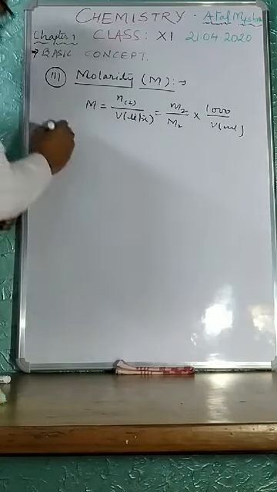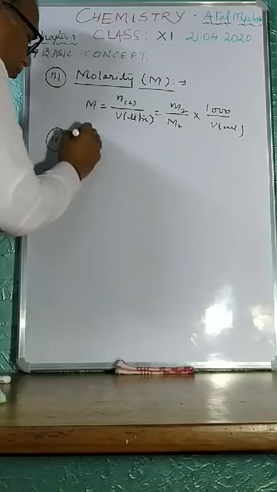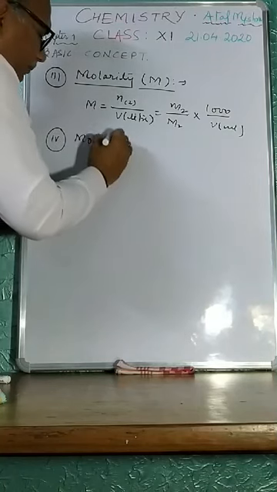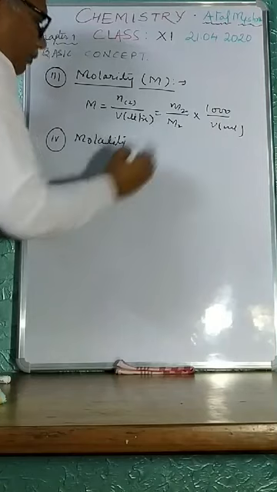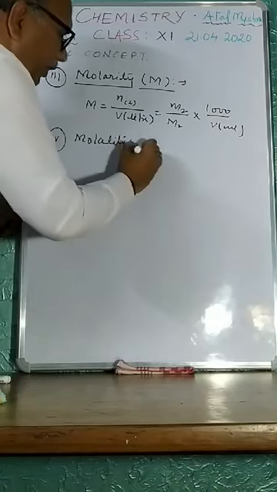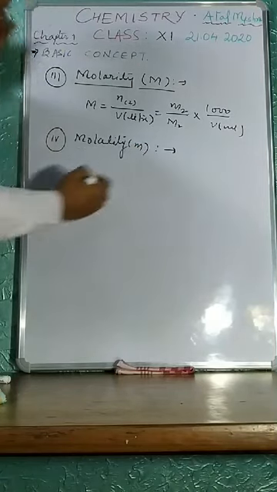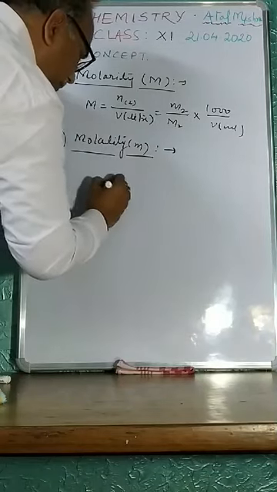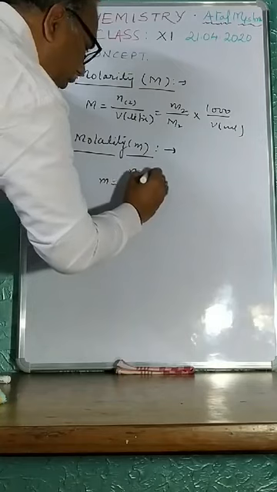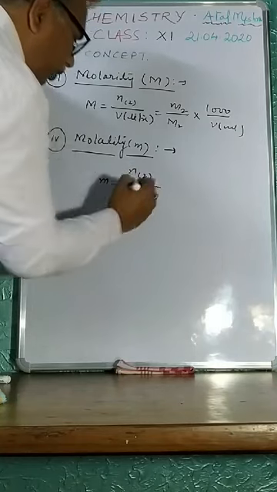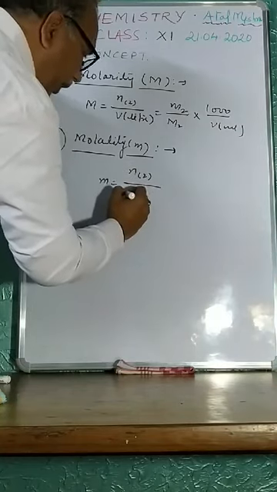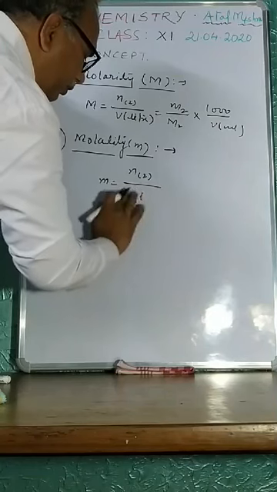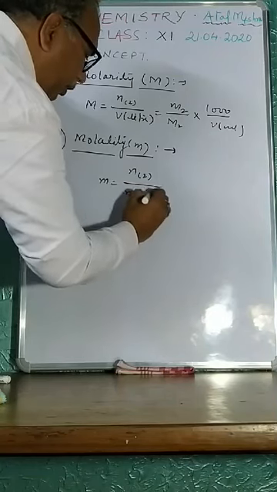Fourth one is molality, small m. Molality is the number of moles of solute divided by mass of solvent, that is M1, in kilogram.